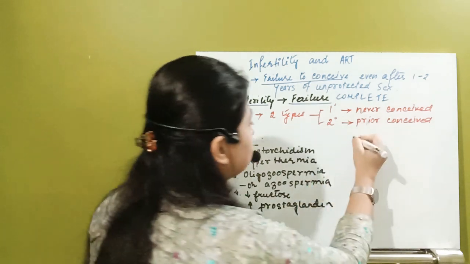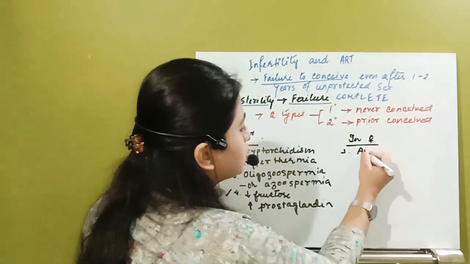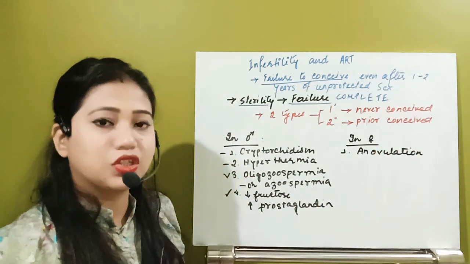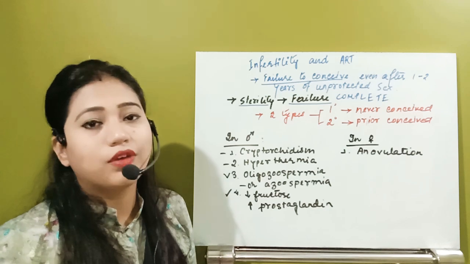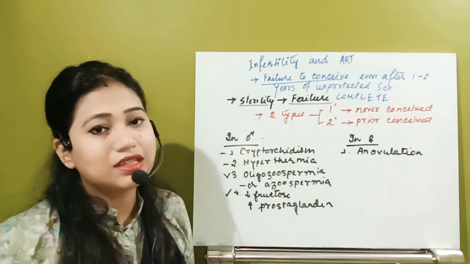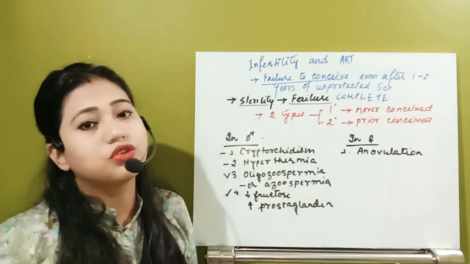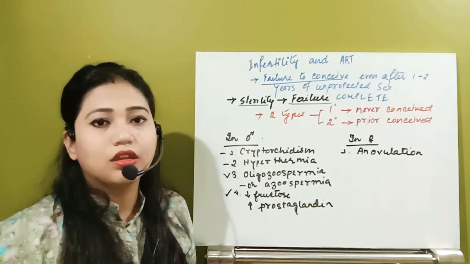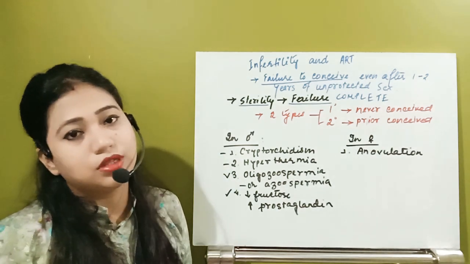Let us see some conditions of the female. So in the female, what are the conditions? Maybe anovulation. Whenever the female has ovulation, maybe due to hormonal imbalance or hormonal defects, the ovum cannot reach the site of the fallopian tube, or maybe due to lack or less LH content or GnRH from the hypothalamus, ovulation will not take place. Anovulation is a condition where the ovum will not even be produced. So in that condition, obviously the female will not be able to conceive.